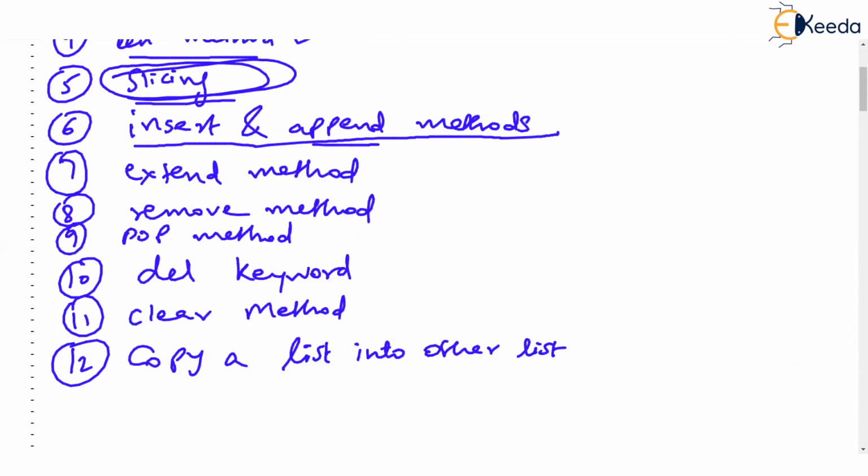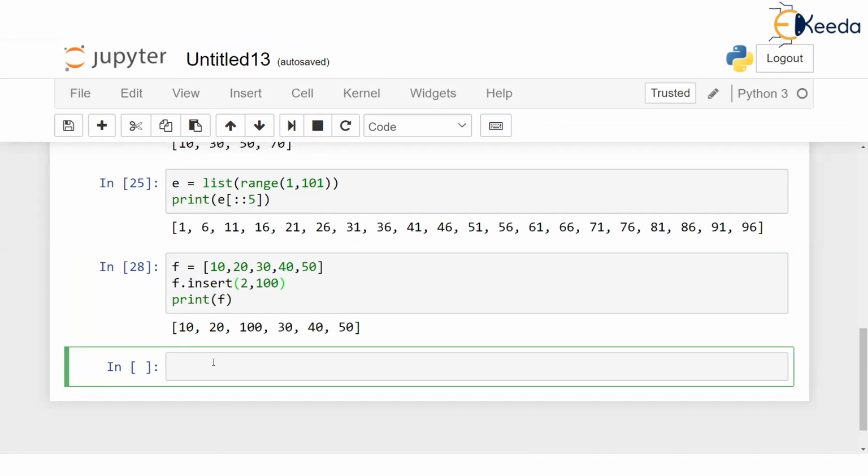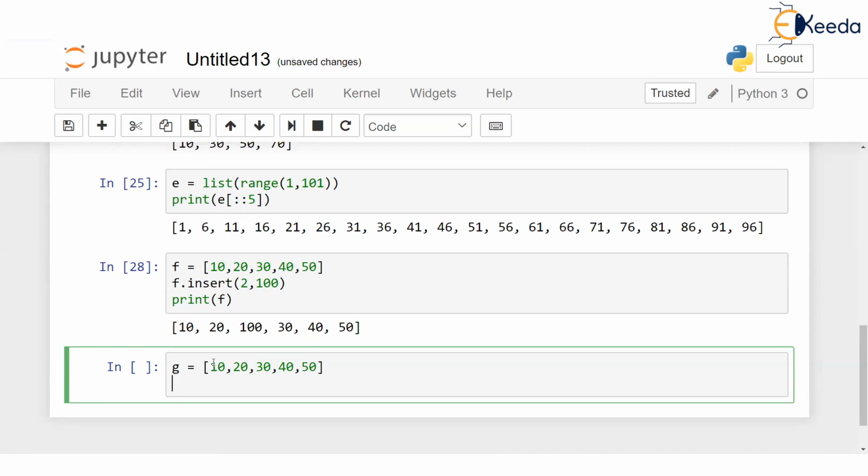Now, what append means is, suppose I take another example. Suppose I have g is equal to 10, 20, 30, 40, 50, and somebody tells us to add 60 to this list. Check the words: add 60 to this list, put 60 in this list. That means you can put 60 at the end of the list. You don't want to disturb any value in between, isn't it? When you insert a value at the end of the list, we are appending to the list. Just say g dot append 60. That's all.